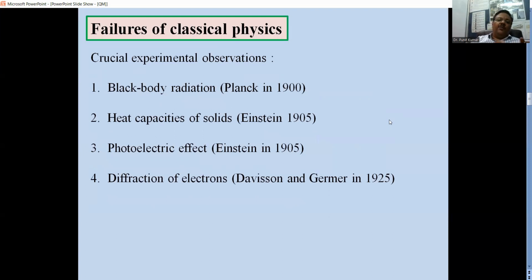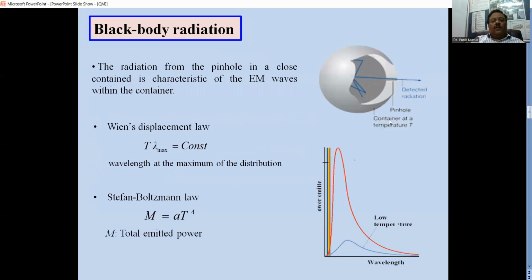But this theory was not able to explain the black body radiation, the heat capacities of solids, the photoelectric effect, diffraction of electrons, and some more. So a modification of the theory was required to account for these effects also. So considering the black body radiation, if we consider radiation from a pinhole in a closed container, characteristic of the electromagnetic waves within the container, the theory was initially given by Wien, who said that the product of the temperature and the wavelength is constant.